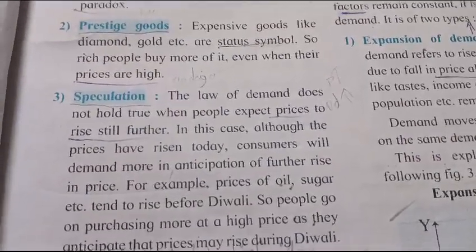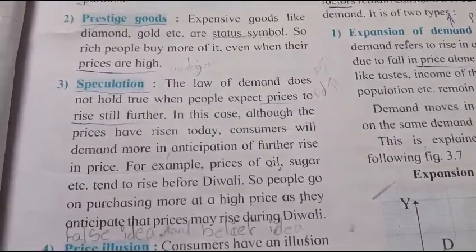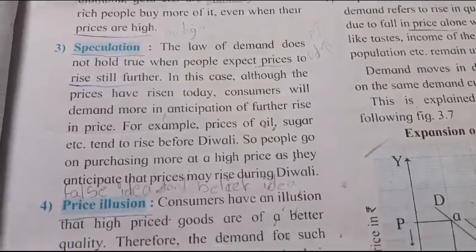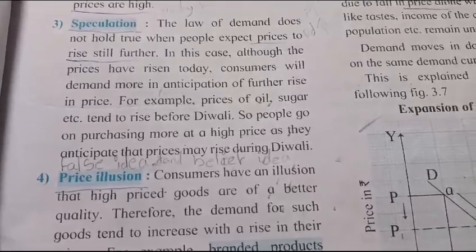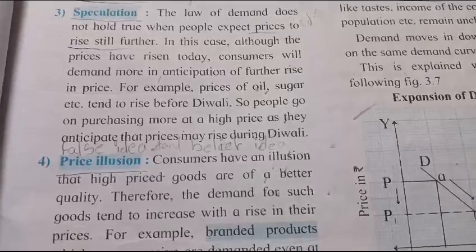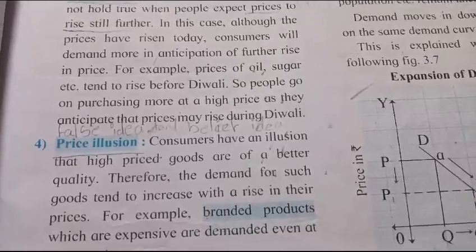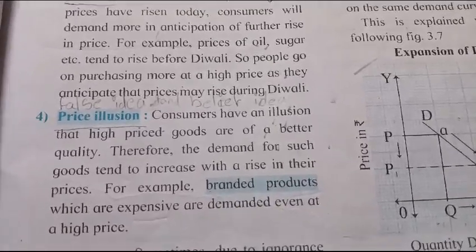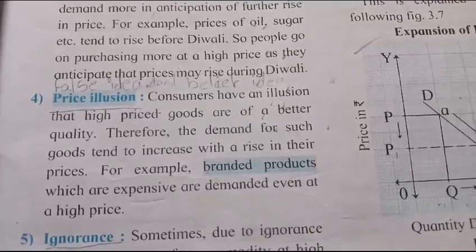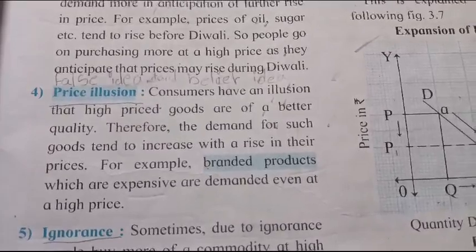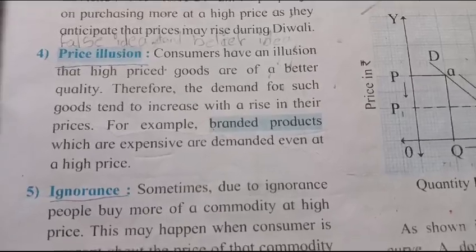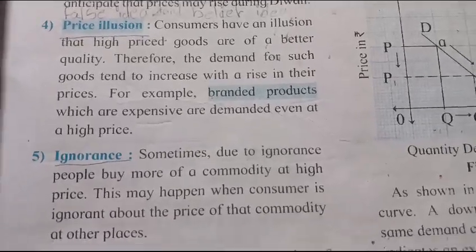Second, prestige goods. Expensive goods like diamond, gold, etc. are status symbol, so rich people buy more of it even when their prices are high. Third, speculation. The law of demand does not hold true when people expect prices to rise still further. In this case, although the prices have risen today, consumers will demand more in anticipation of further rise in price. For example, prices of oil, sugar, etc. tend to rise before Diwali. So people go on purchasing more at a high price as they anticipate that prices may rise during Diwali.